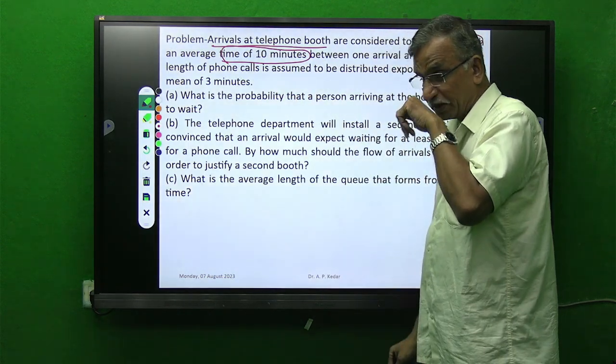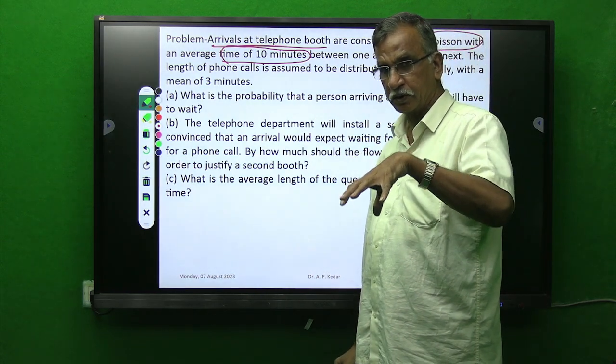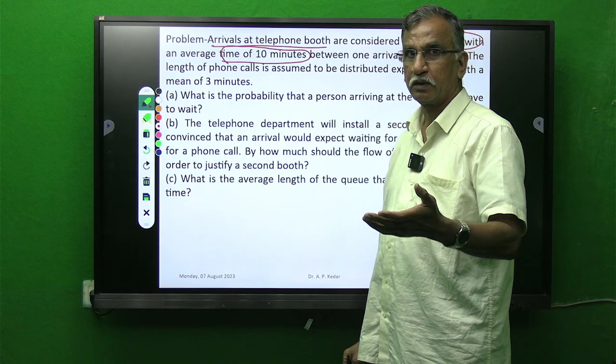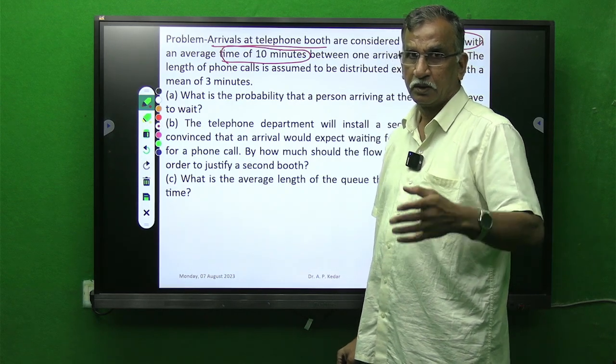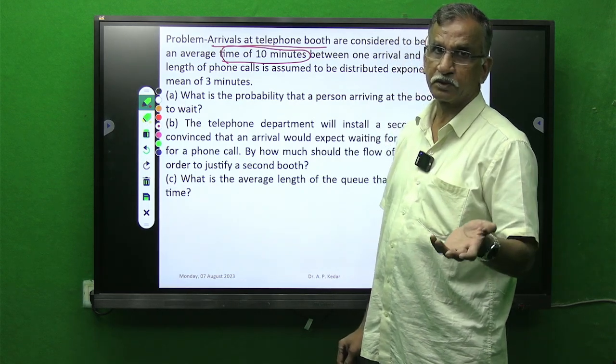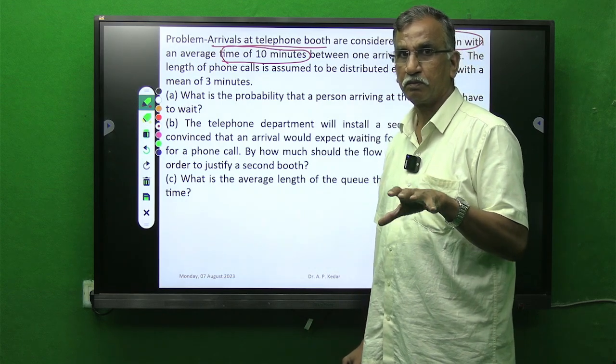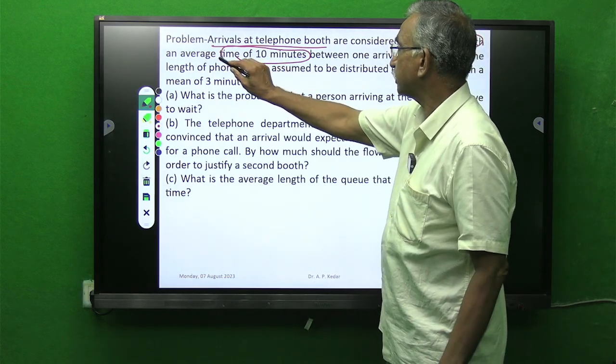Means suppose one person is arriving right now, the next will arrive after 10 minutes, the third after 20 minutes, like that.